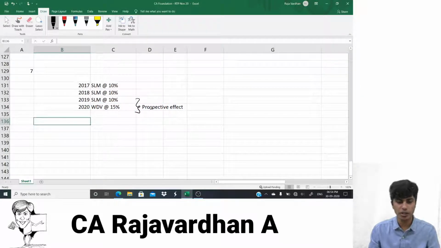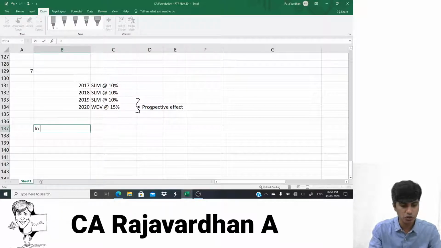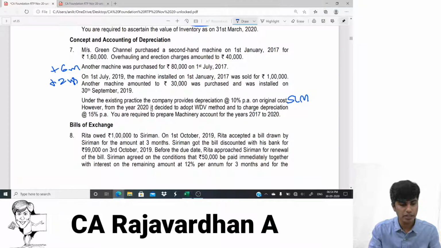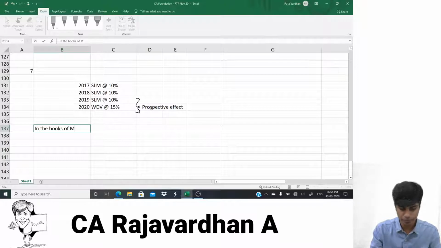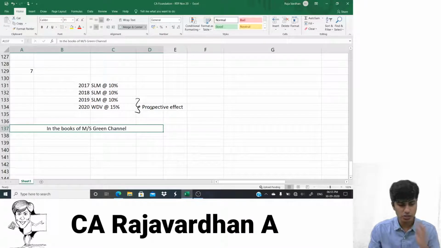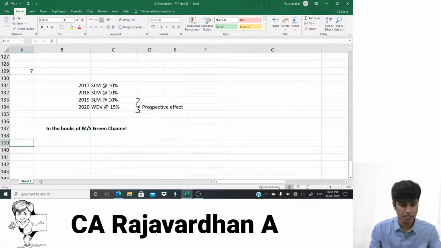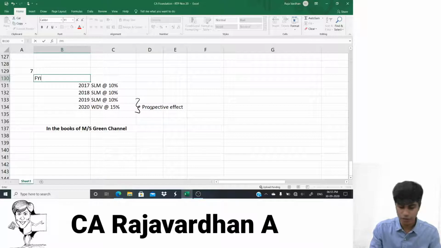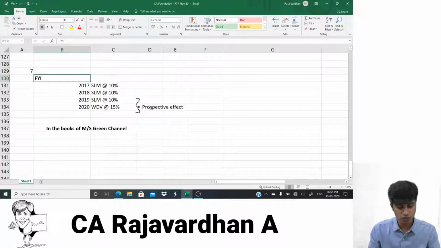So I'll first do the working note and then we'll do the ledger account. But basically what they're asking us is the ledger account. So this is how we need to start our answer: by writing 'In the books of Messrs Green and Company'. You have to write this up front and only then you can start with your answer. This is just for your information, FYI, you need not write this in the exam again. This is just for your understanding.